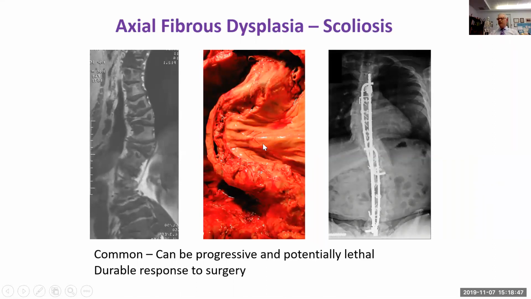But the big thing to think about in patients with fibrous dysplasia who have disease in the vertebrae is that they quite commonly develop scoliosis. The scoliosis can be progressive and it can even be lethal, as is shown here in this autopsy performed on a patient who died from complications of scoliosis.